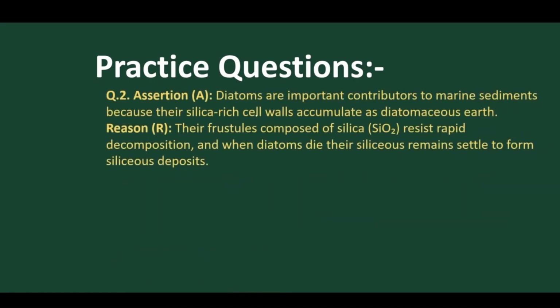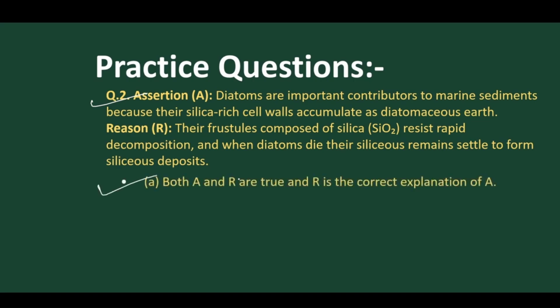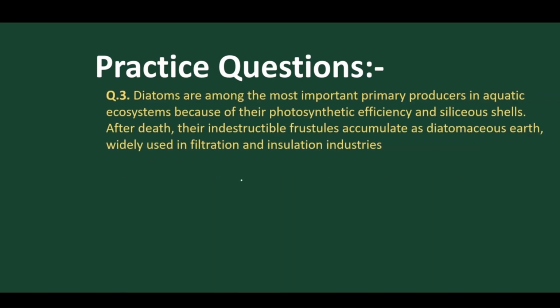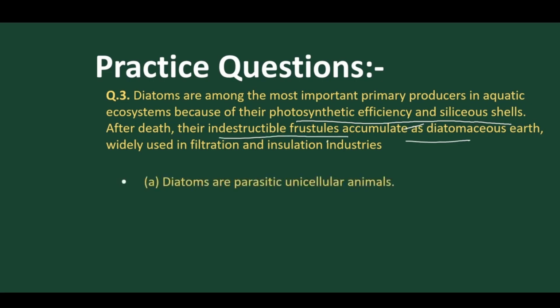Now move to the next question. Diatoms are an important contribution of marine. Yes, that's right. The frustules composed of silica resist decomposition, and when diatoms die, they settle to the bottom as silica deposit. Yes, both are right. Got it. Now move on to the next. Diatoms are among the most important primary producers in aquatic ecosystems because of their photosynthetic efficiency and siliceous cells. Yes, it's true. After that, the silica accumulates. Yes, they both are true.